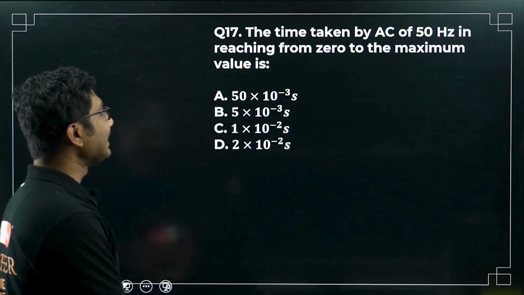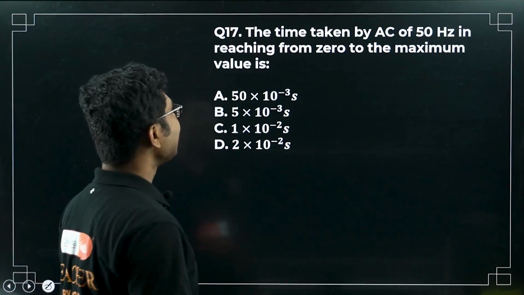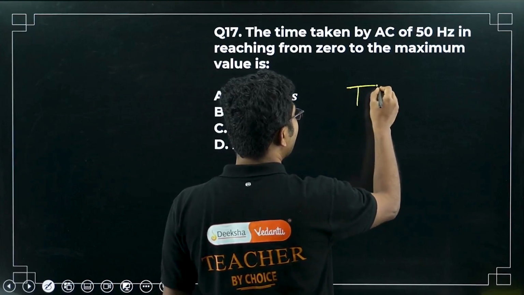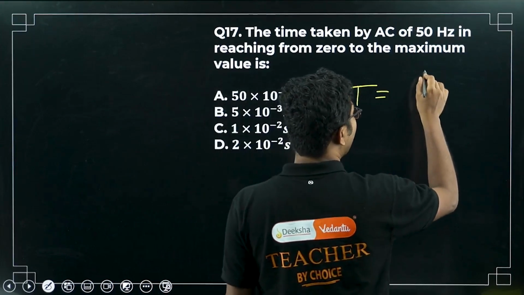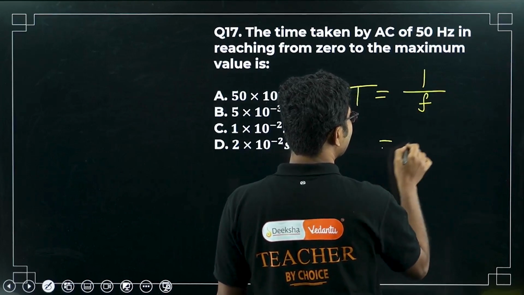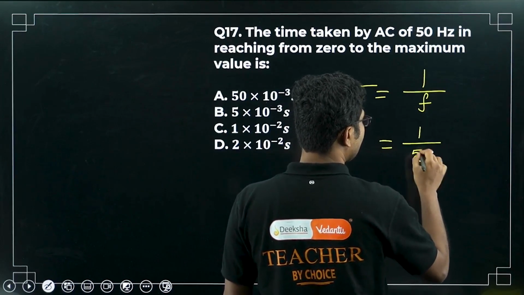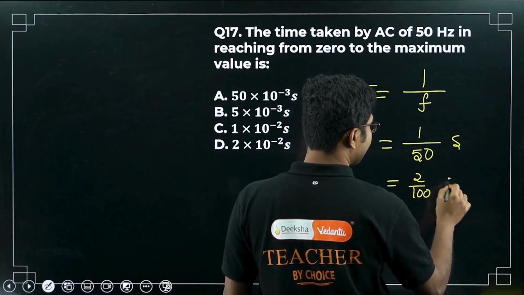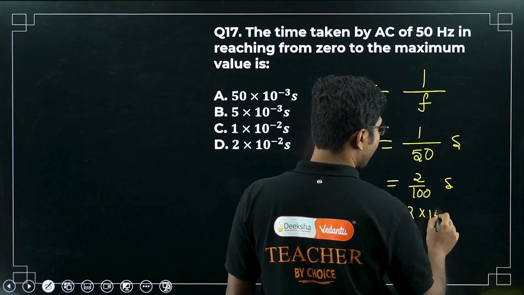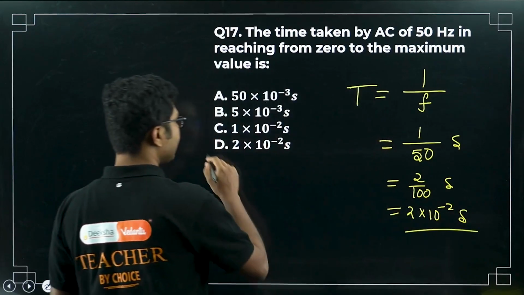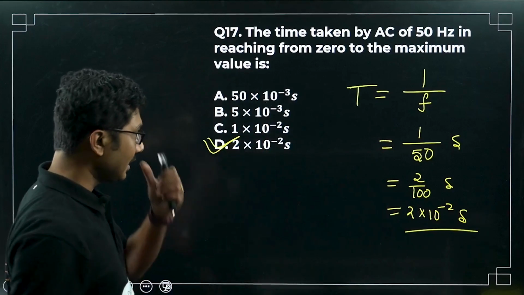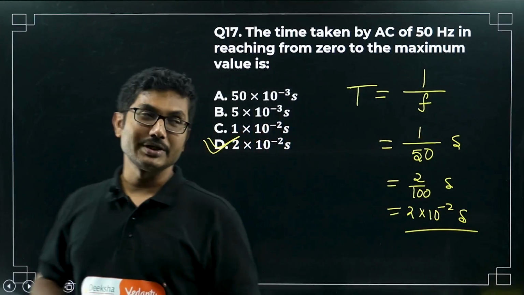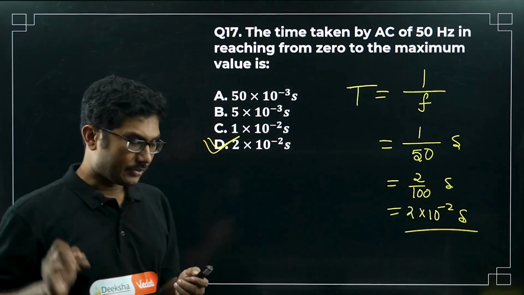The time taken by AC of 50 Hz in reaching from 0 to the maximum value. So the time taken by AC to reach from 0 to maximum is 1 by frequency. That is 1 by 50 seconds. So that is 2 by 100 seconds, that is 2 times 10 to the power of minus 2 seconds. So this is the answer for this question. You have to remember that time taken by an AC to reach the maximum value is basically 1 by f, whatever you have to calculate.